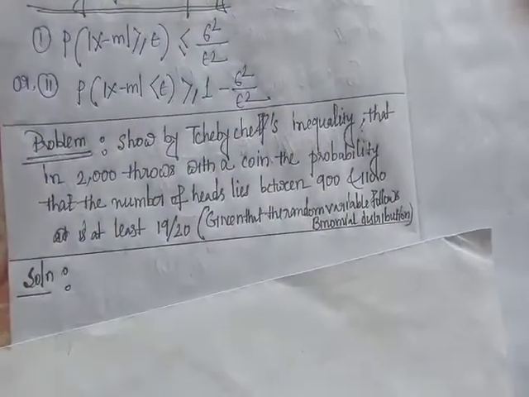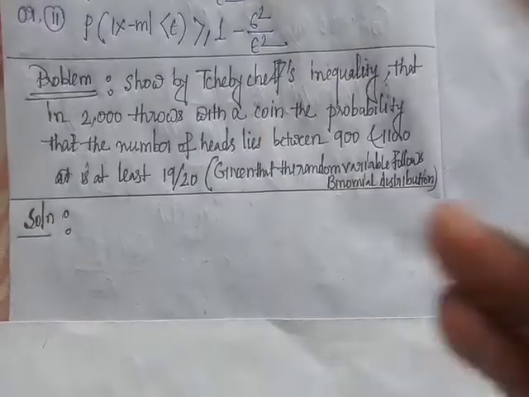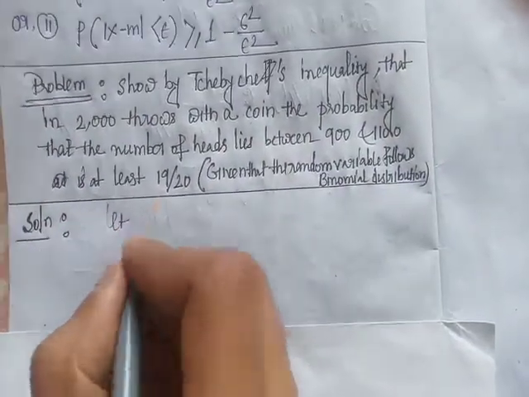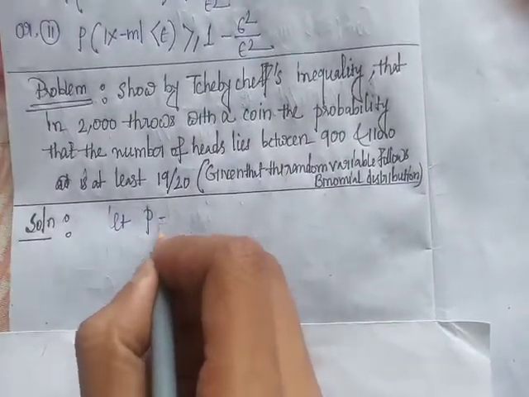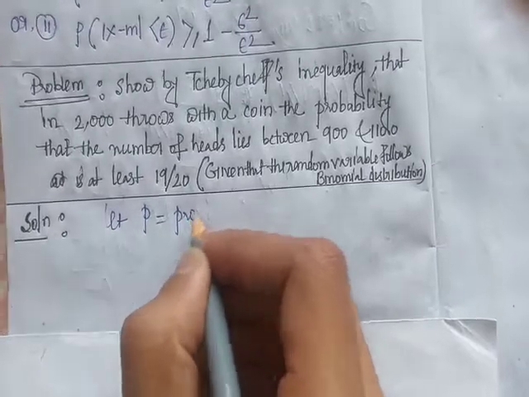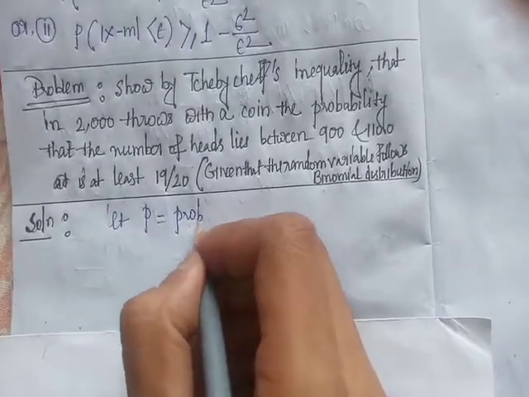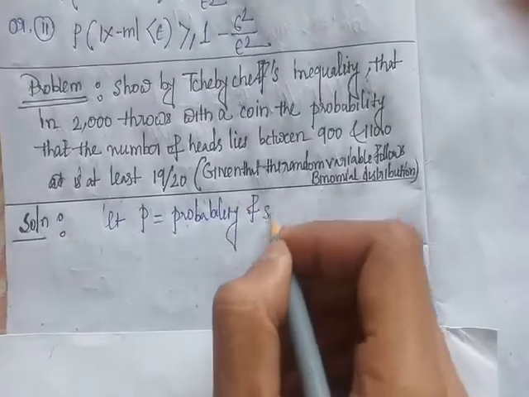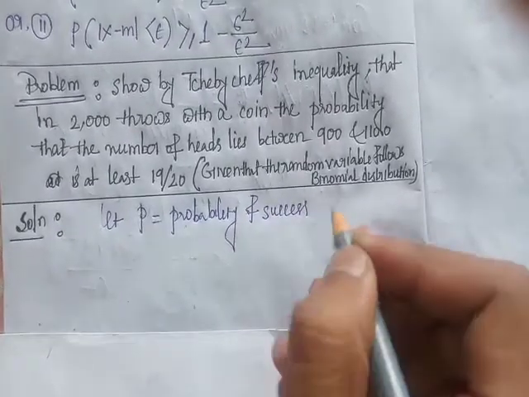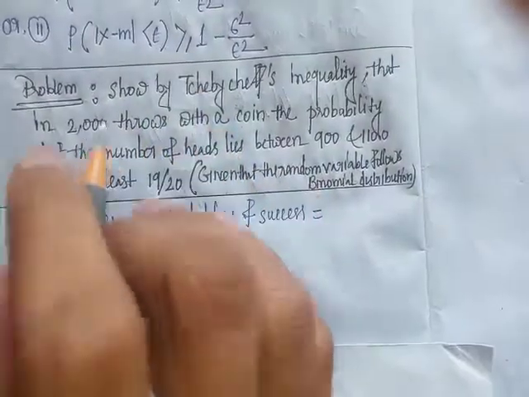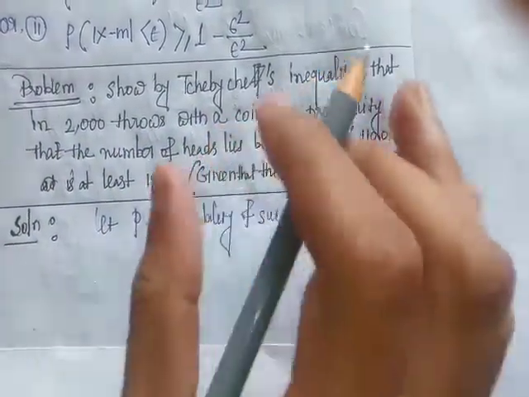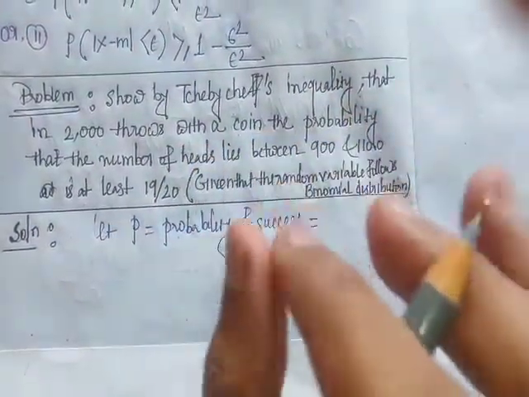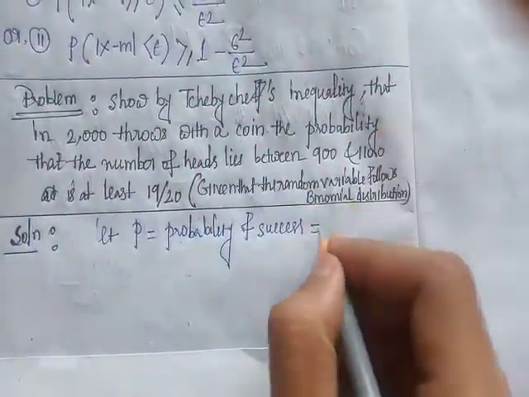So solution: let p be the probability of success in each throw. Here the probability of success is occurring a head in a single throw, which is half.